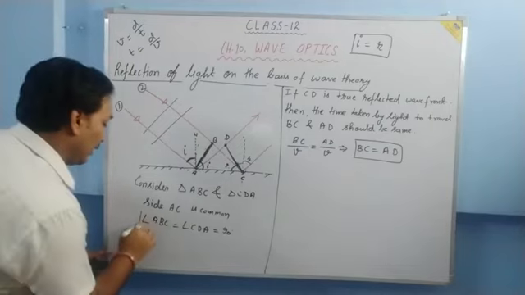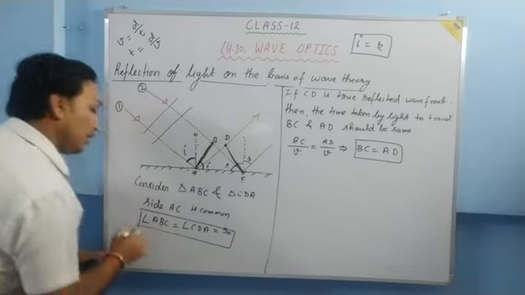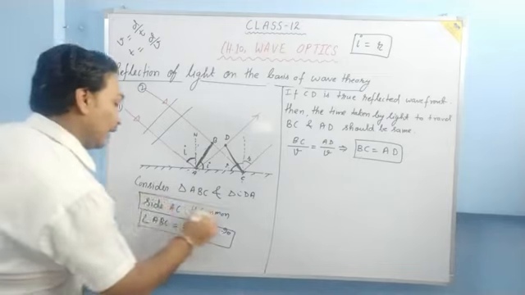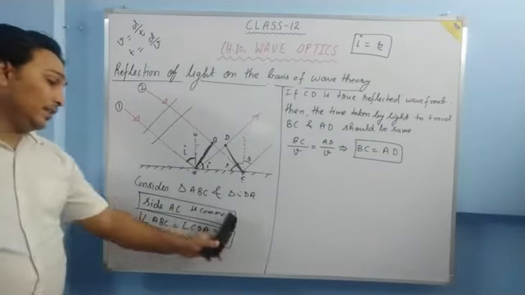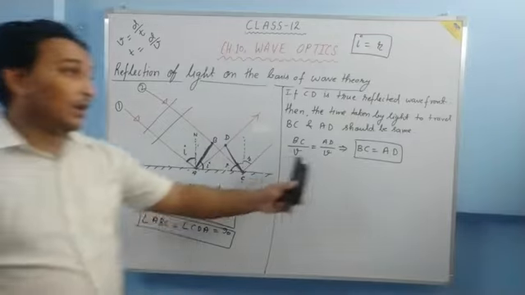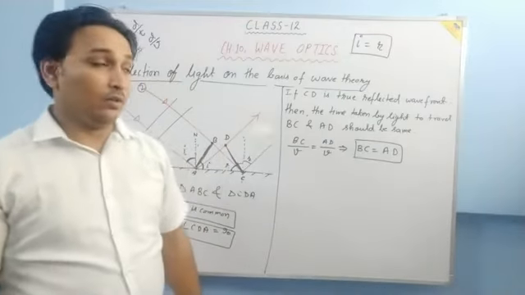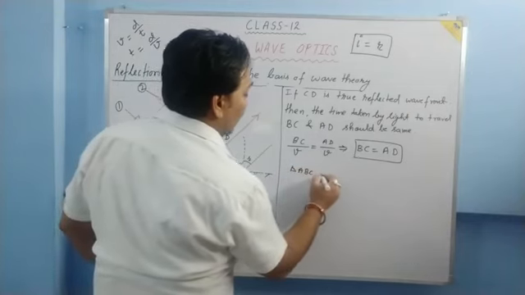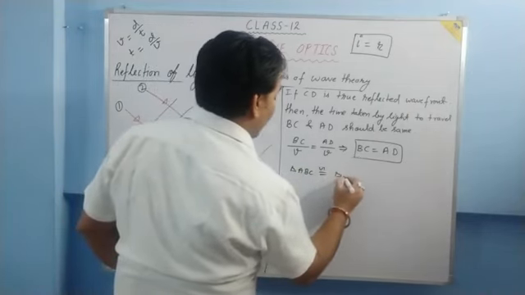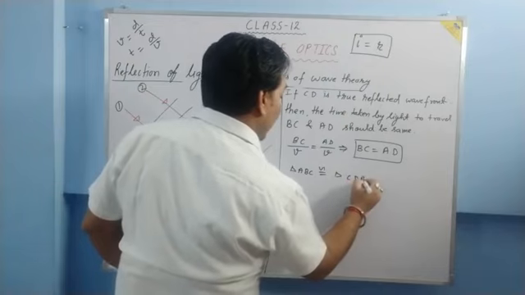We have angle ABC is equal to angle CDA. We have side AC as common. So we have three conditions: one side AC is common, one angle is equal, another side is equal. Now these two triangles will be congruent, triangle ABC is congruent to triangle CDA.